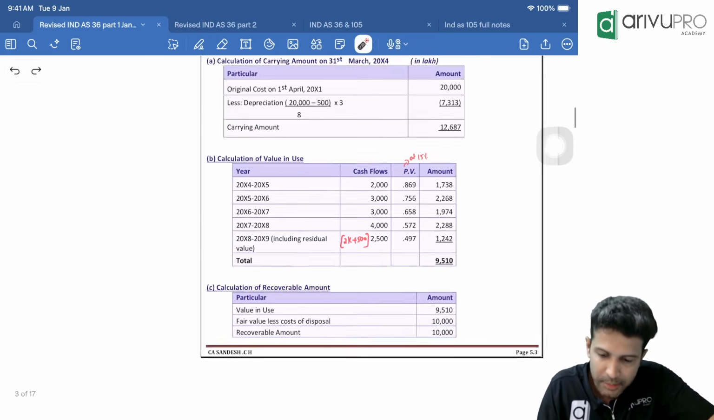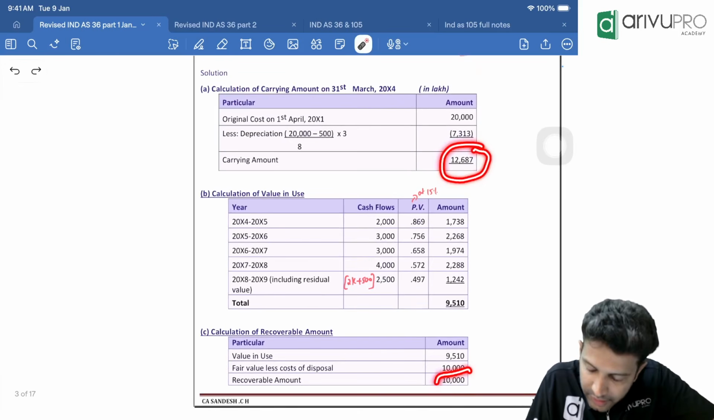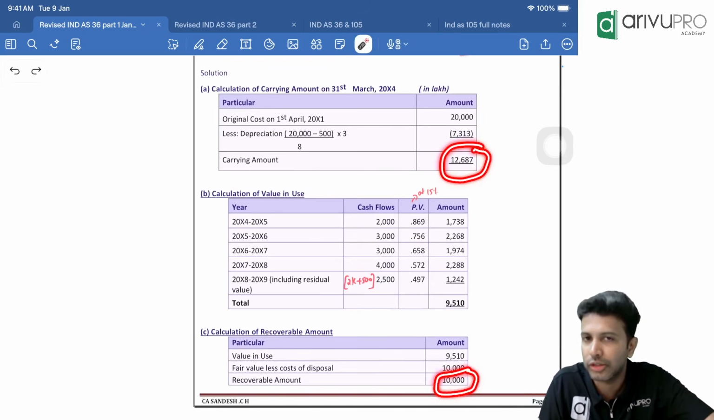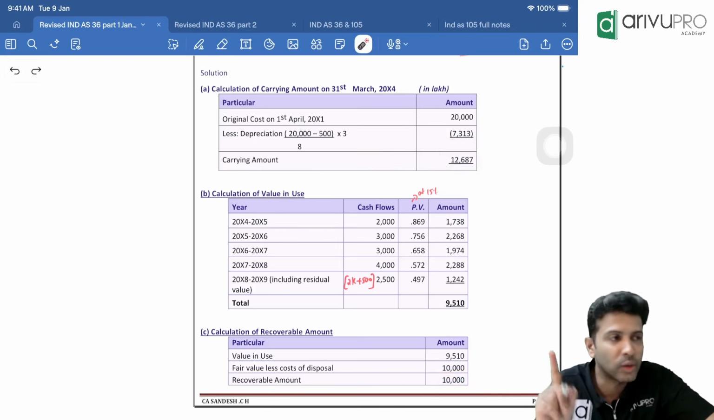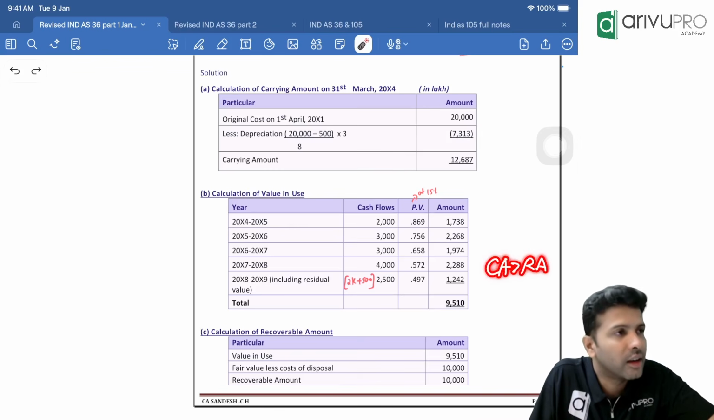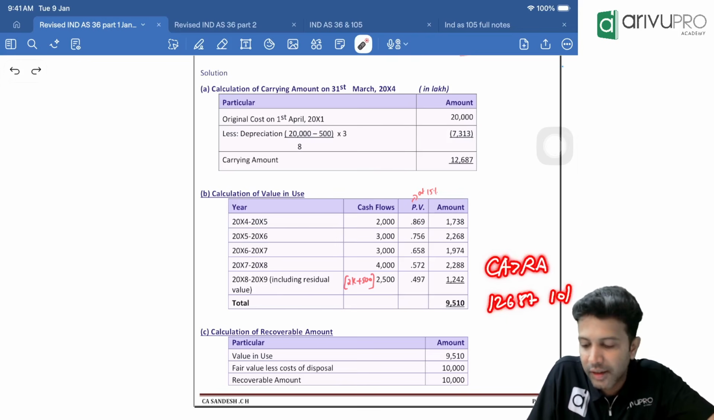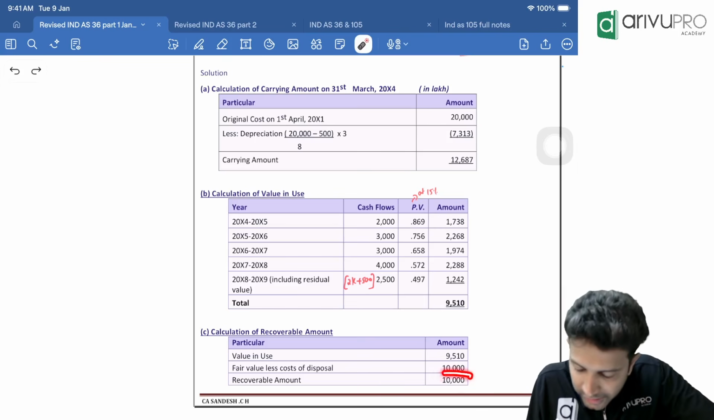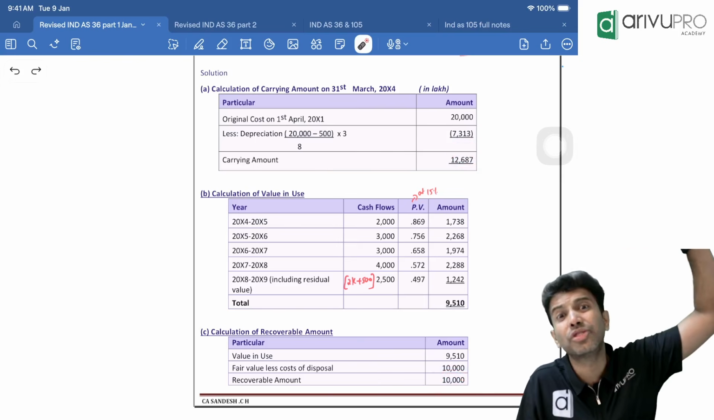Now you answer me. Carrying amount, we got it to be 12,687. Recoverable amount, now we got it to be 10,000. Tell me, is there impairment loss here? Impairment loss will only come under one circumstance I told. What is that? Carrying amount is greater than the recoverable amount. Here, carrying amount is 12,687. Recoverable amount is only 10,000. You can recover only 10,000 from the asset, but you're showing the asset in your books at 12,687.